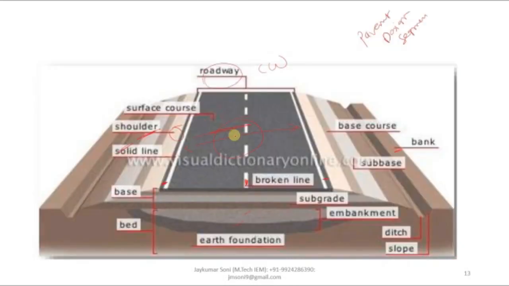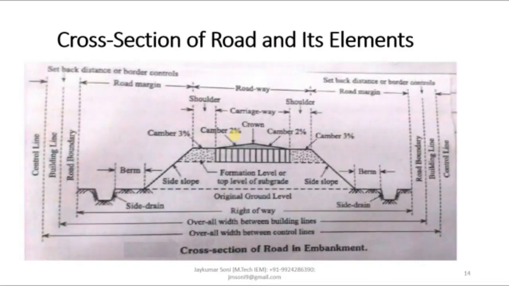Now let us learn all these particular elements in detail. This is another cross section of the road in the embankment. When the road is constructed in the filling side, embankment, this is how it can be understood. This is the carriageway. The upper surface, the upper edge, is known as crown, and the slope which connects the crown and the surface is known as camber. This is carriageway, these are shoulders, together they will be called as formation width or roadway width.